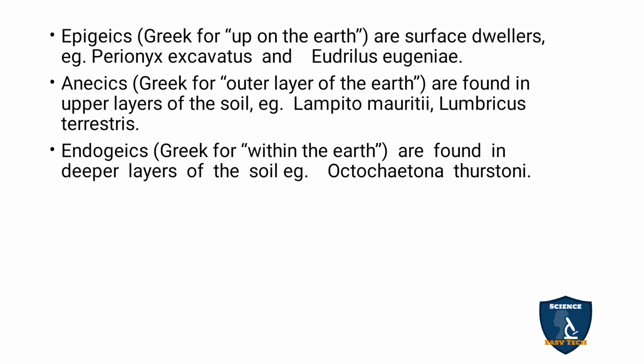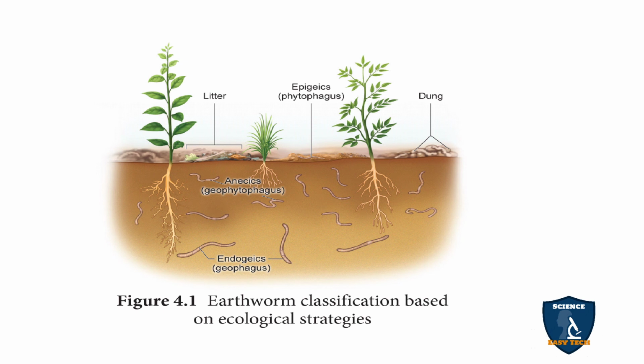Anecics: in Greek, it means outer layer of the earth. So they live in the upper layers of the soil. Examples: Lampito mauritii, Lumbricus terrestris. Endogeics: in Greek, endogeic means within the earth, so inside the earth they live. They are found in the deeper layers of the soil. Example: Octochaetona thurstoni.